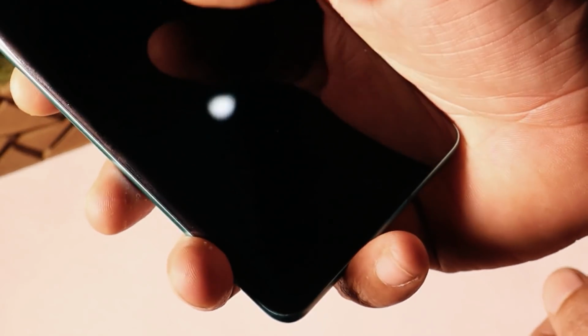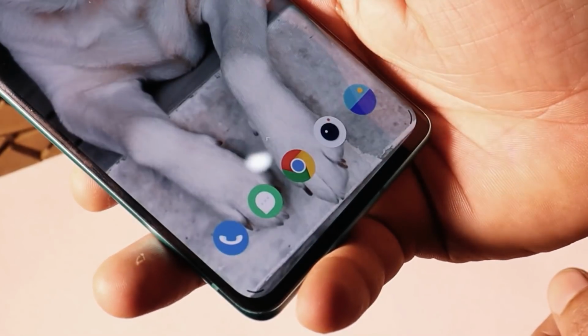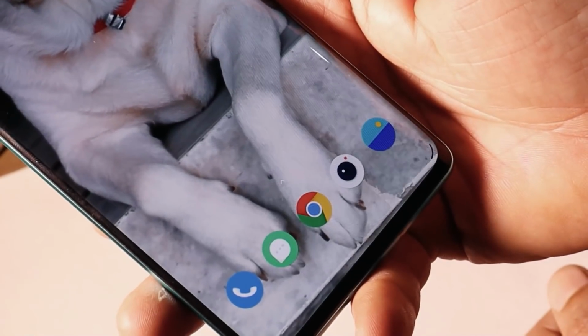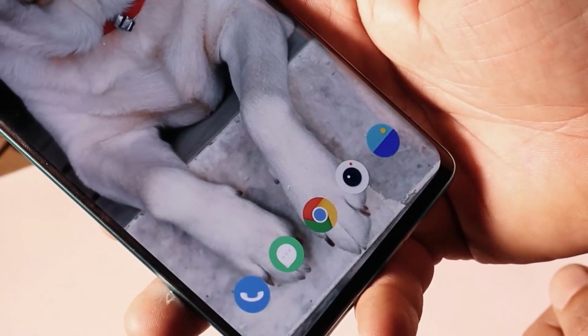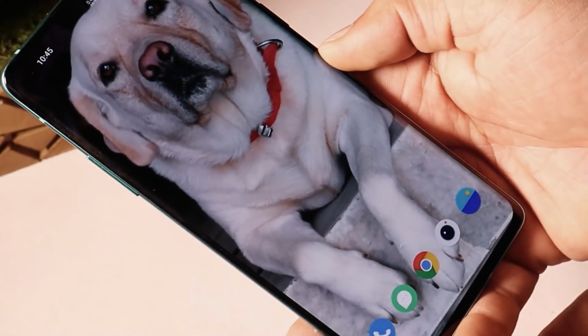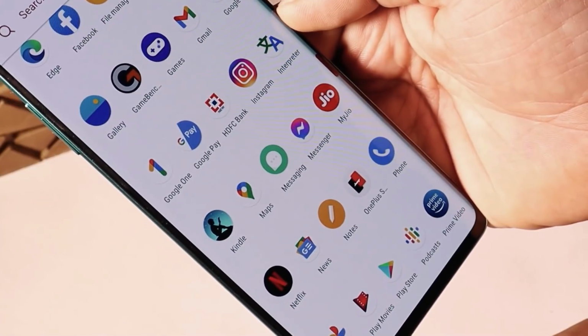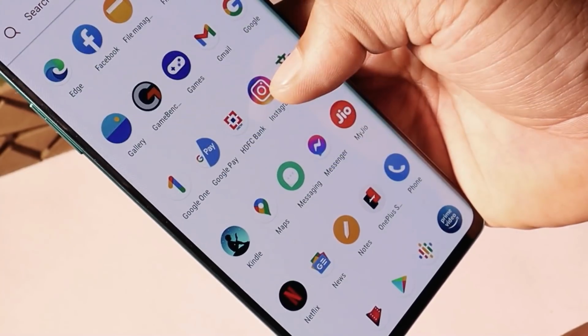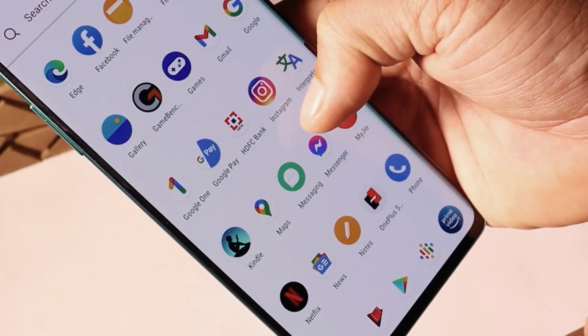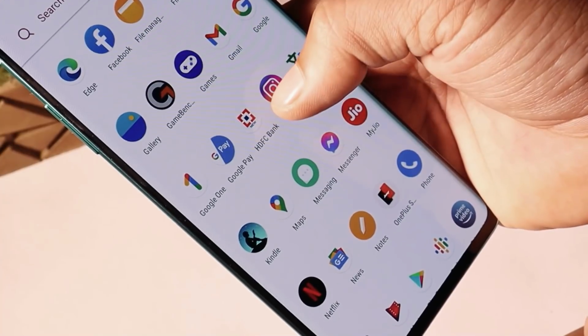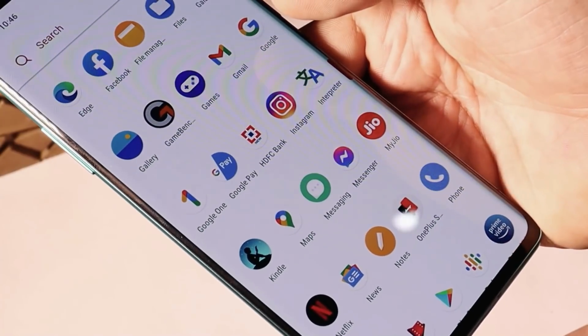People are also reporting issues related to fingerprint unlock, like they still get the flashback issues. But on my device I haven't found any issues related to flashback. Fingerprint unlock works great. So as I said, perform a factory reset after taking a backup of your device. That should fix all the issues on Oxygen OS 11. Let me know in the comment section below if you are able to use the UPI services. Most of our users are facing issues using payment applications like SBI. I personally don't have an SBI account, but I've been using my HDFC application and I don't find any issues with that.